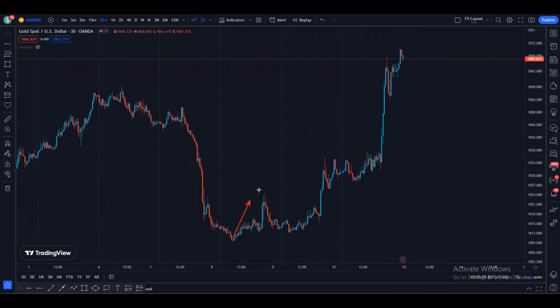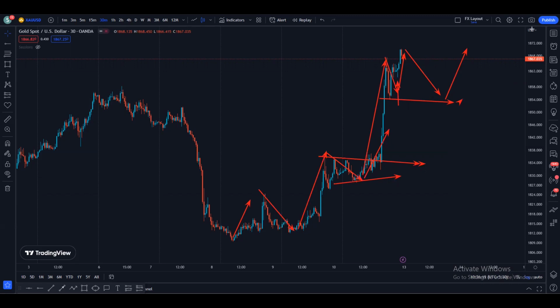We can see we made a high, came down, made a higher low, and then made a higher high. I'm just checking the highest point of this whole consolidation. So higher high, higher low, we made a high, higher low, higher high, right? So we need some kind of higher low to be created to continue going to the upside. That is something I anticipate on the 30-minute time frame as well. As we can see, on the 30-minute and 1-hour we are bullish, as is the higher time frame. So we are looking for some kind of bullish momentum and bullish setup to go to the upside, right?